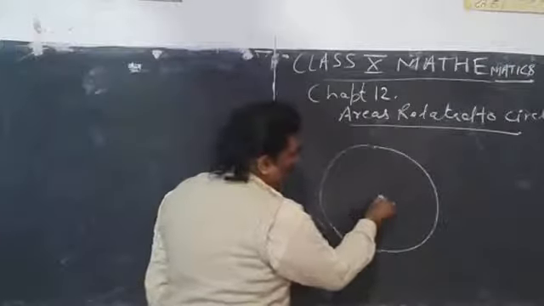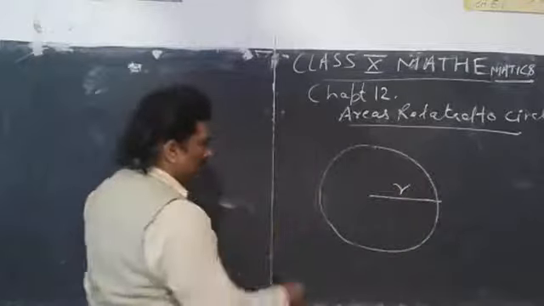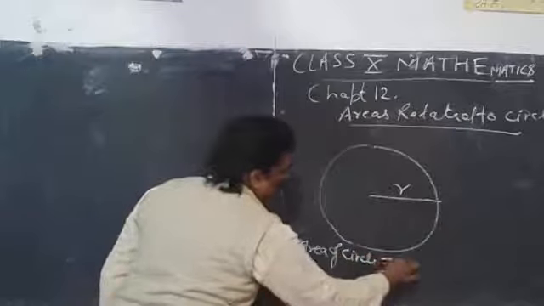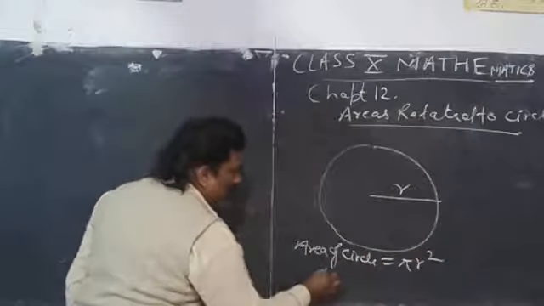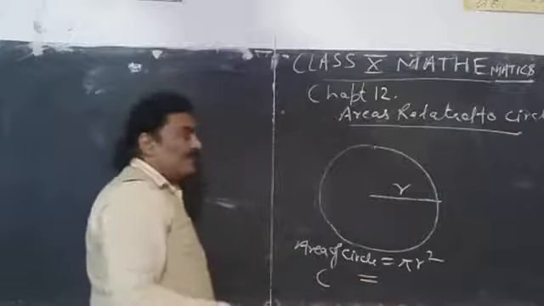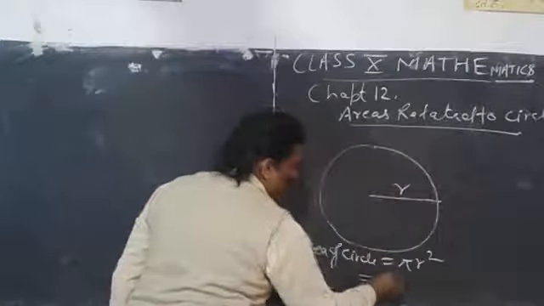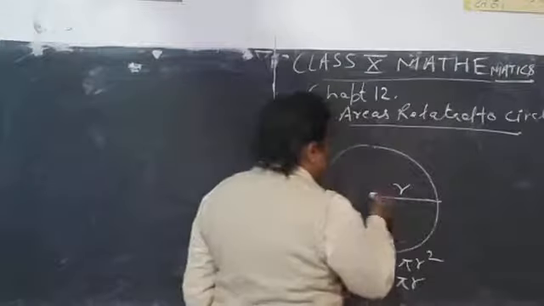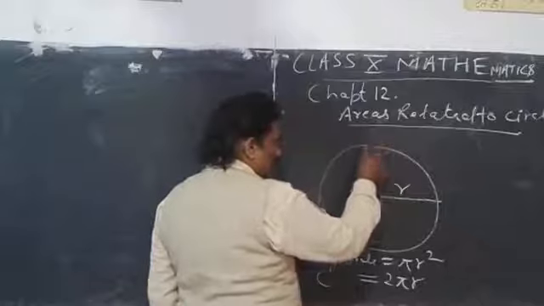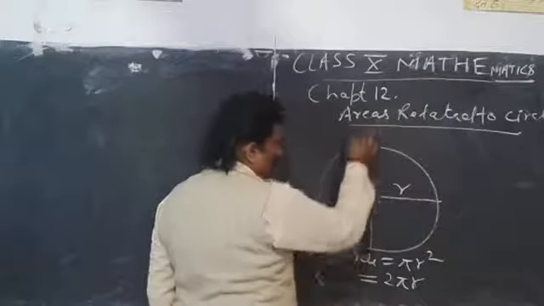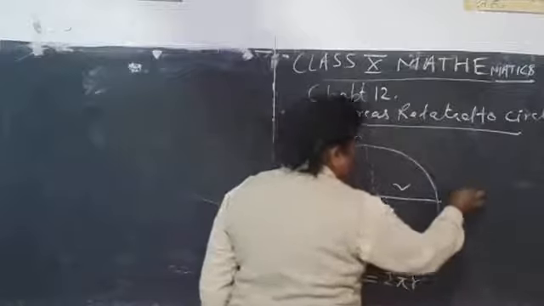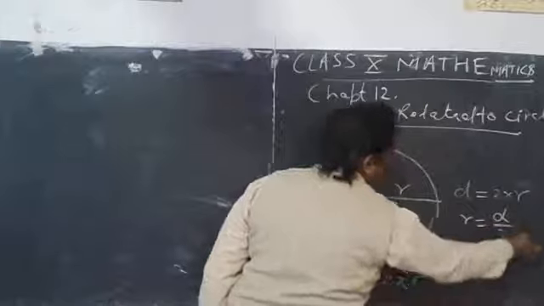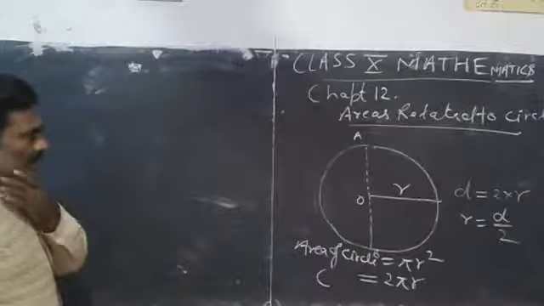Here we have a circle of radius r, and the area of the circle is equal to pi r square. Similarly, C for circumference, which means the boundary of this circle, is equal to 2 pi r. And the relation between diameter and radius: this is diameter, center O, AB is diameter. So we can say that diameter of circle is equal to 2 into radius, or radius is equal to diameter upon 2. So students, this is the basic thing.